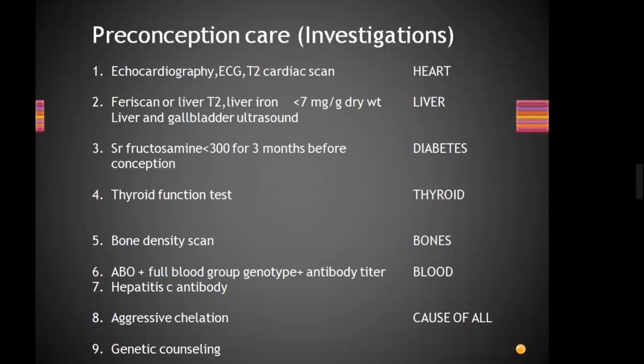In thalassemia, ferriscan or liver T2: liver iron should be less than 7 milligram per gram dry weight, otherwise we have to go for iron chelation. For liver, ferriscan or liver T2 scan, and liver and gallbladder ultrasound. Then come the endocrinopathies. For diabetes we will not go for HbA1c, very important point, we will go for serum fructosamine.